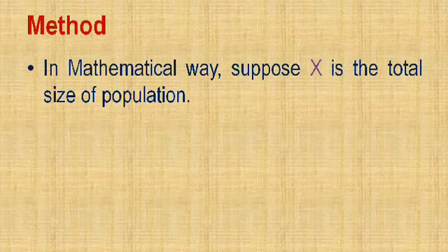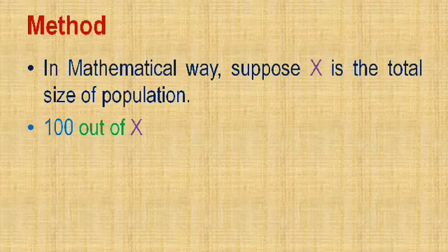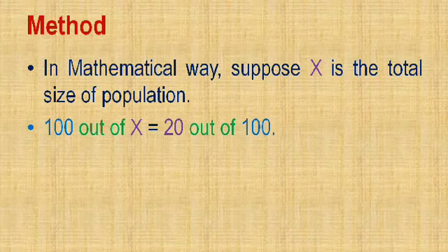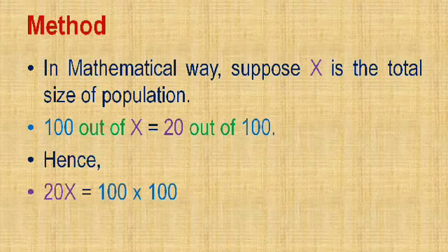So in a mathematical way, suppose x is the total size of population. That means we have captured 100 animals out of x, these are before tagging. Then we have captured 20 animals out of 100 because we have tagged these 100 animals which we have captured out of x. So 20x is equal to 100 multiplied by 100.